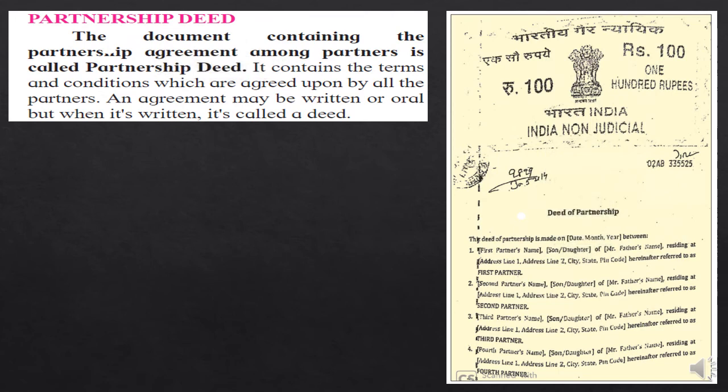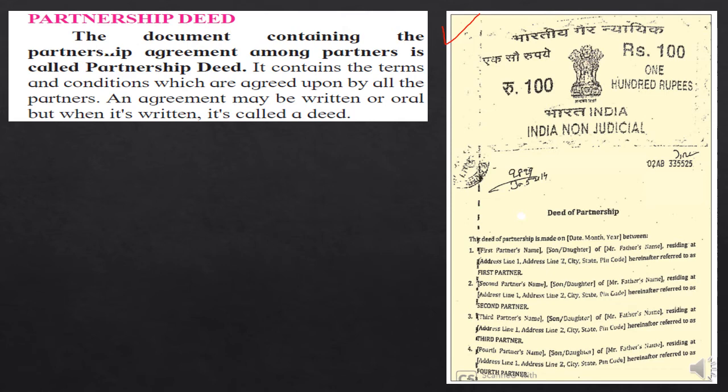So let's see what is the agreement of the partner. The agreement of the partner has been given another name legally or lawfully. It is known as a partnership deed. So let's see what is a partnership deed. You can see the format of a partnership deed, and here is the explanation.